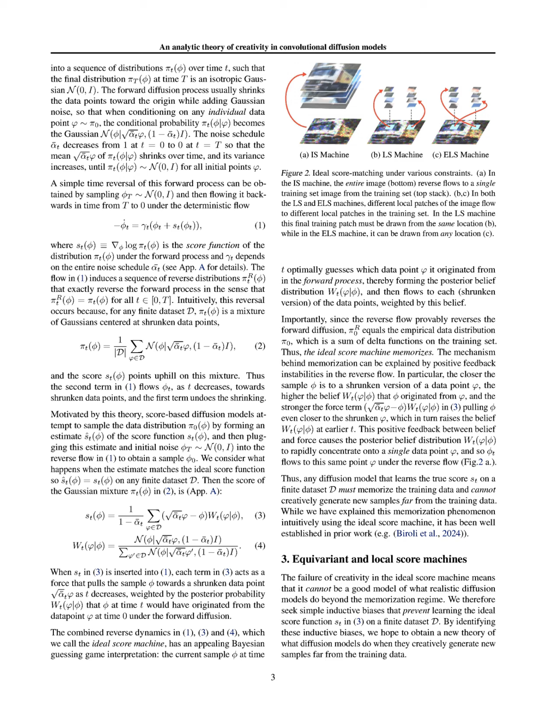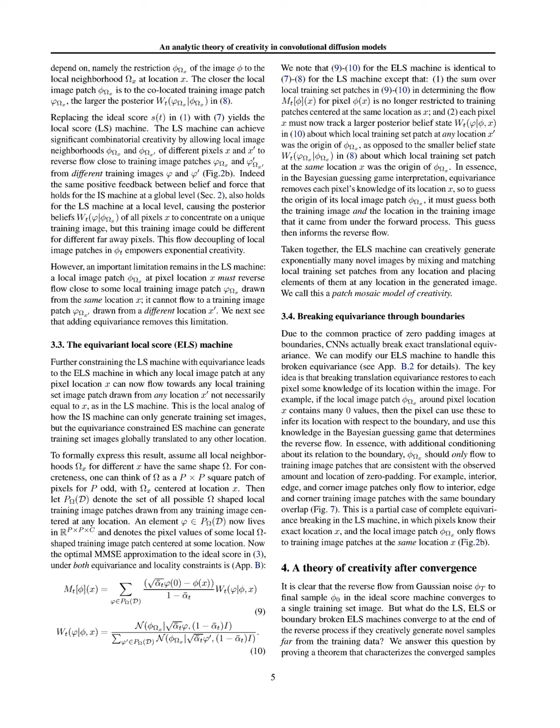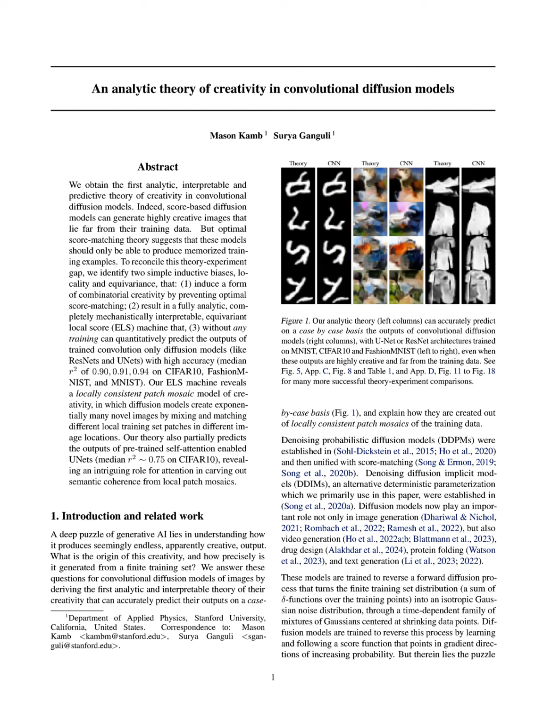for the reverse flow. In step 3, the ELS machine estimates the score function, hat s_t(phi), using local neighborhoods of the input image, allowing each pixel to flow towards local training image patches from any location, not just its own. This is achieved by calculating a local posterior belief, w_t(phi' | phi_x), for each pixel, which informs the reverse flow direction based on the closest local training patch.